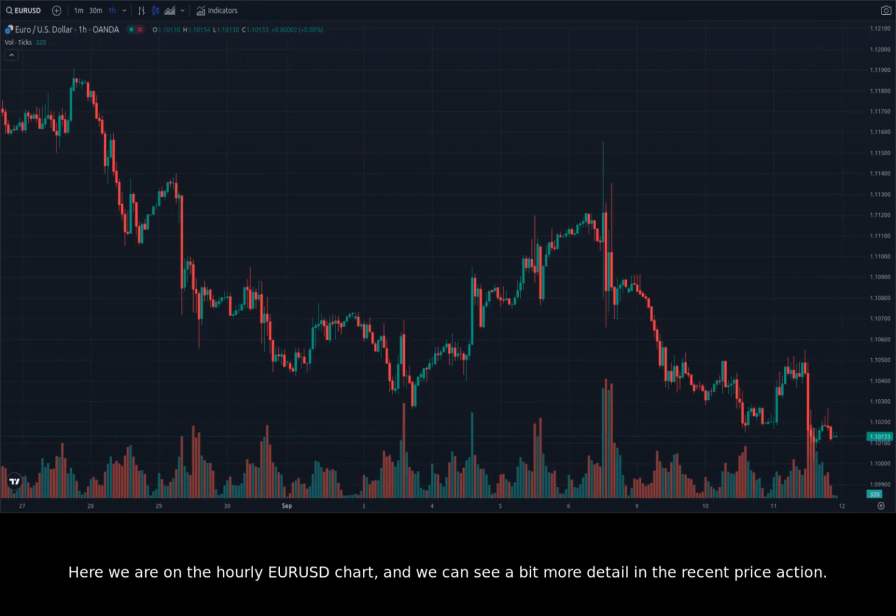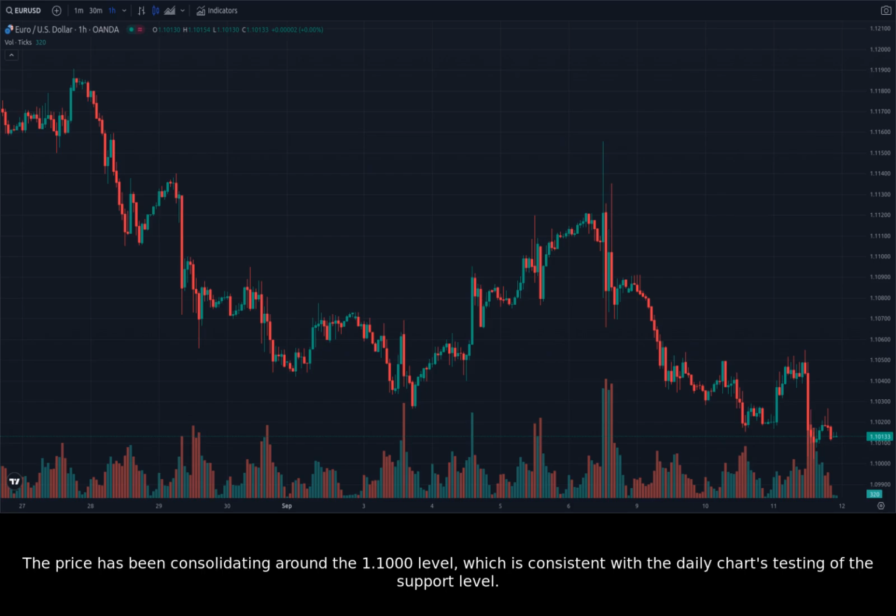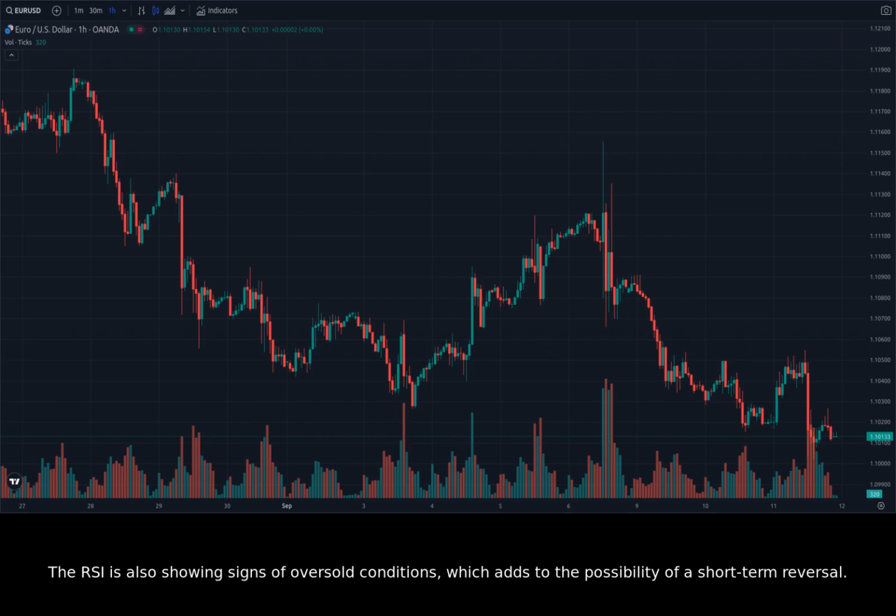Here we are on the hourly EURUSD chart, and we can see a bit more detail in the recent price action. The price has been consolidating around the 1.1000 level, which is consistent with the daily chart's testing of the support level. The RSI is also showing signs of oversold conditions, which adds to the possibility of a short-term reversal.